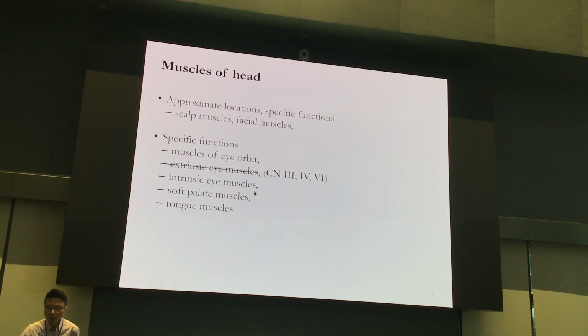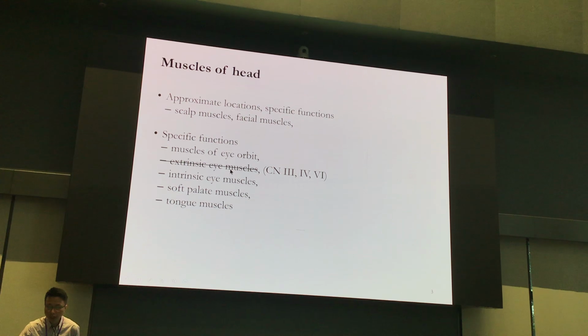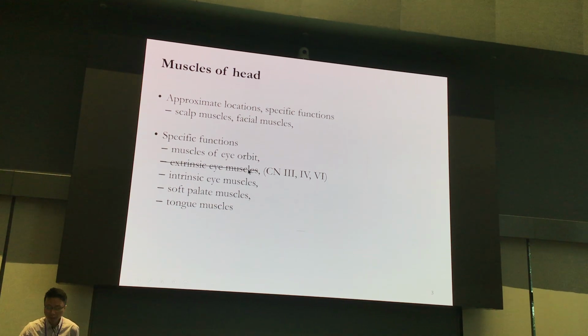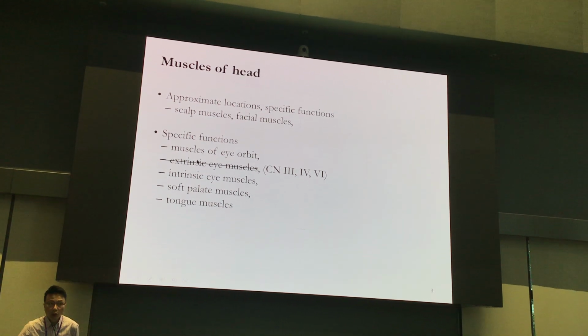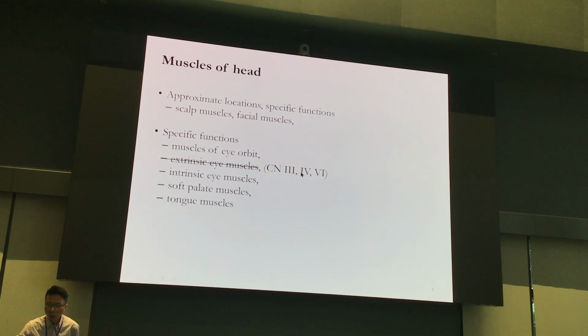Moreover, we have mentioned 6 extrinsic eye muscles. But actually this is just for talking about which cranial nerve will move the eye in which directions. For the specific functions of cranial nerves 3, 4, and 6, I will cover later.